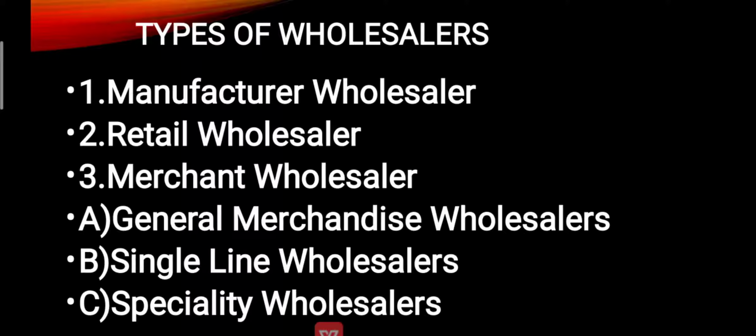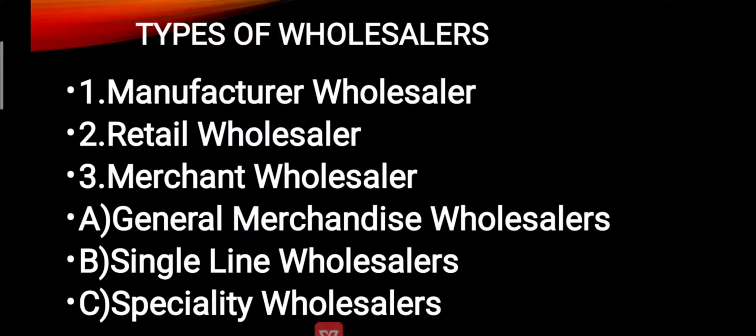So he is divided into three types, that is general merchandise wholesaler, single line wholesaler, specialty wholesaler. So first let's look at a general merchandise wholesaler. He is a type of wholesaler who deals with groceries, electrical equipments, medicine, which is generally required by the people or the consumer. So his importance is specialization in trade, what he does.